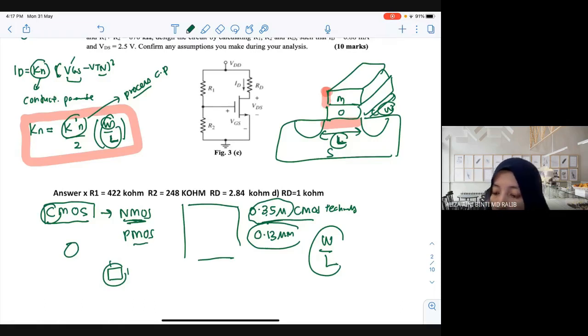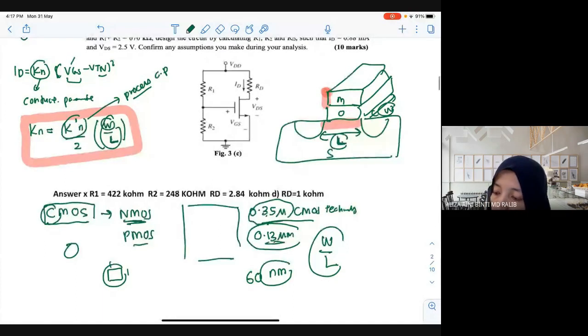Nowadays the technology is already in nanometers. Last time it was 60 nanometer, 30, becoming much smaller. Nano is -9, micro is -6, so this is 10 years ago. What does that mean? The W over L, the length of the channel and the width of the oxide, are getting smaller and smaller.